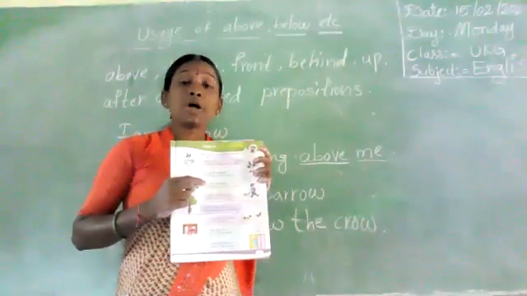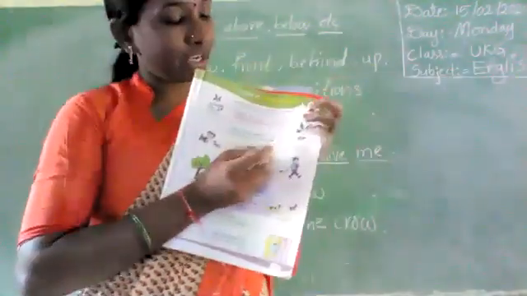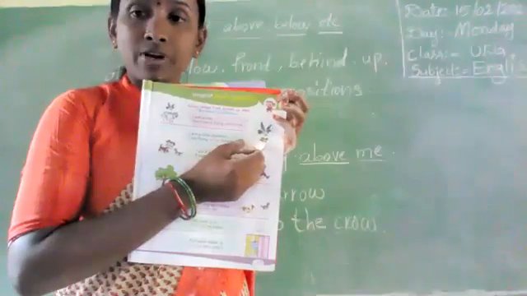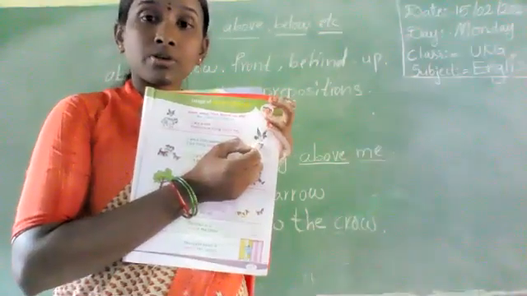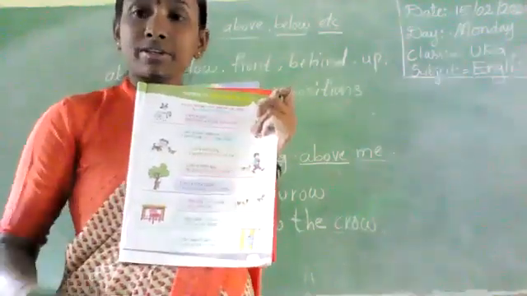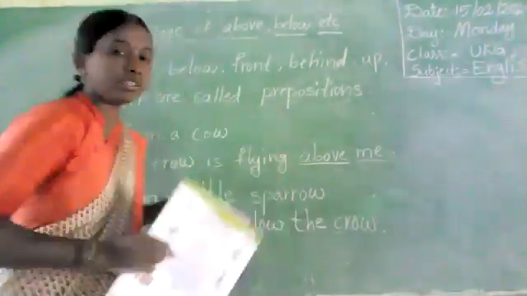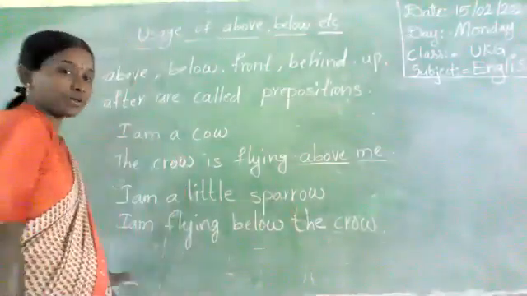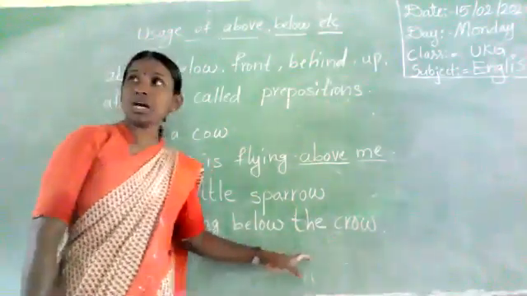The sparrow is flying below the crow. I am a little sparrow. I am flying below the crow.